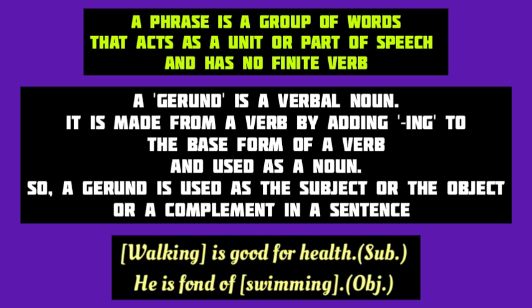For example, in the sentence "walking is good for health," walking is a gerund. It's made from the verb walk by adding ing to it, but used as the subject or a noun in the sentence. Again, in the sentence, "he is fond of swimming," swimming is a gerund. It's made from the verb swim but used as the object of the preposition of. So clearly, a gerund is the ing form of a verb but used as a noun in the sentence.